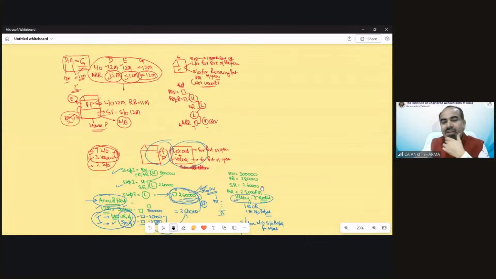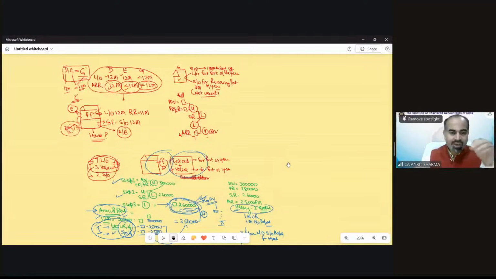You can take it. Else, okay, so now this is the break time. So after the break, we will come and solve some illustrations and test your knowledge questions. There is some theoretical part also left, so it will take not more than 10 minutes to complete that theoretical part from the provision, and then directly we will solve illustrations, test your knowledge questions, and some MTP or past year questions also.